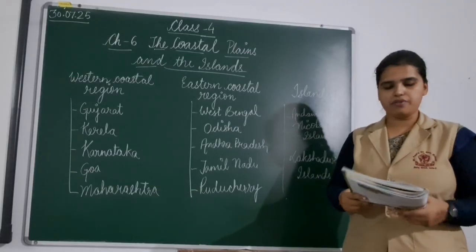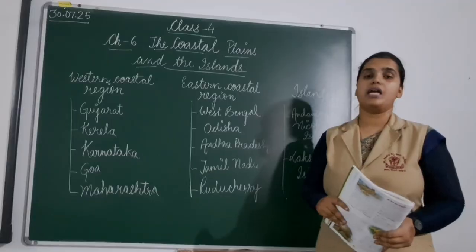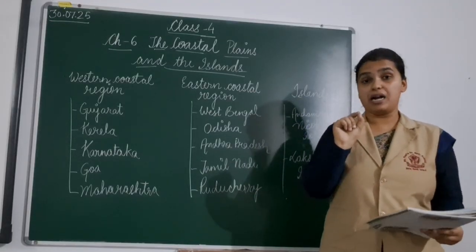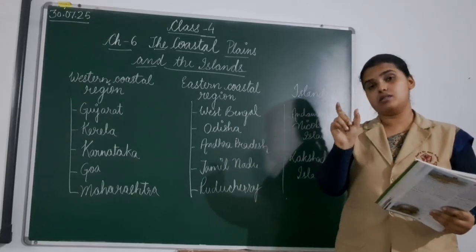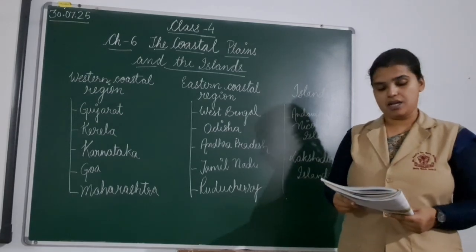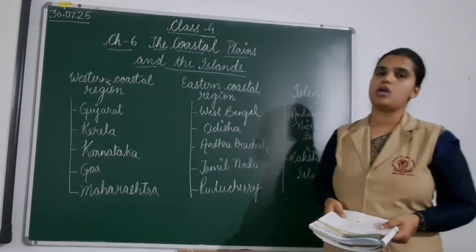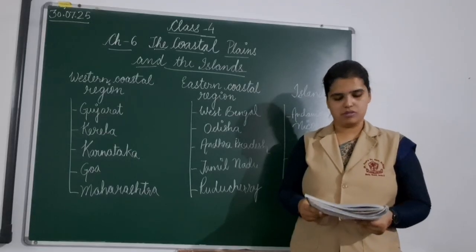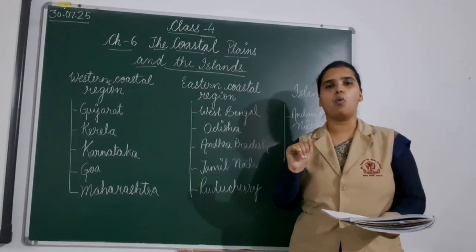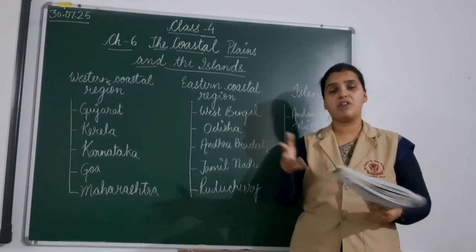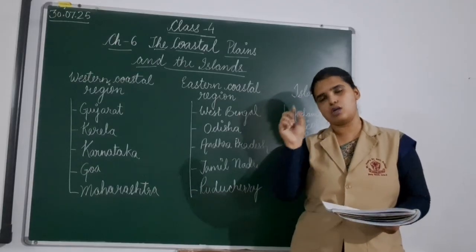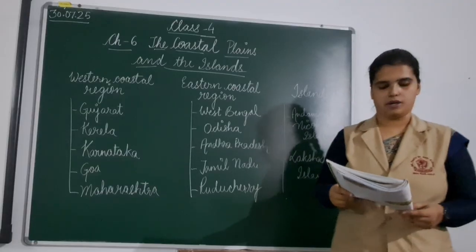The southernmost point of Andaman and Nicobar Islands is called Indira Point. We have already studied that the southernmost tip of the Indian mainland is Kanyakumari. But if we count the islands also, then the southernmost point is Indira Point. But there was a huge tsunami in 2004, and in that tsunami, this point was partially submerged. Submerged means it got drowned in the water because the tsunami was very devastating. It destroyed many of the beaches and ports, and Indira Point, the southernmost point, also got submerged under the water.